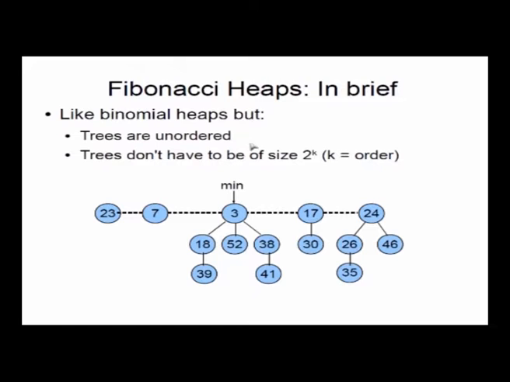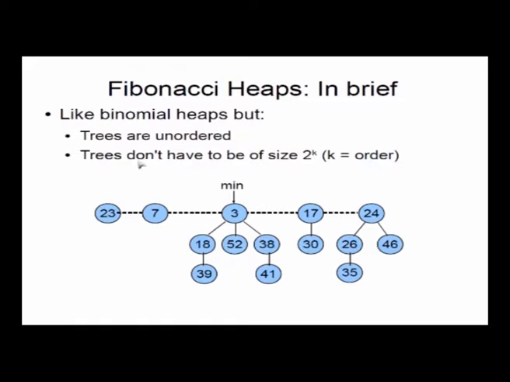The difference is that in a binomial heap you have binomial trees, each of which is of a different order, right? But here we are not using that kind of order. For us, the term order in a Fibonacci heap will refer to the number of children. Even in a binomial heap, the number of children of the root represents the order in some sense. A degree 3 node, if it is the root of the binomial tree, then the tree will be of order 3, right? So the degree, which means the number of children, and the order, the definitions can coincide.